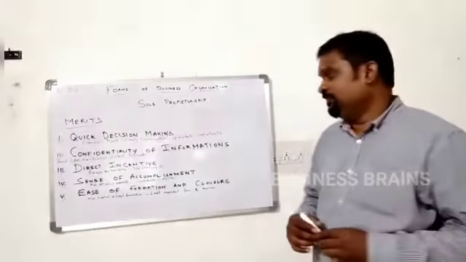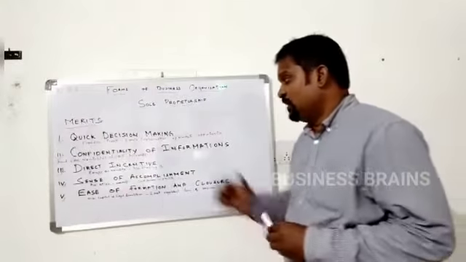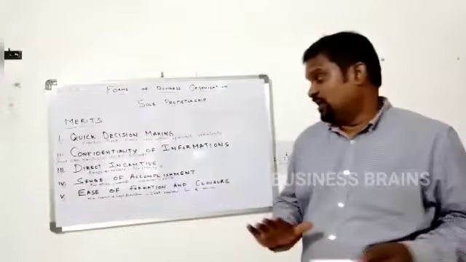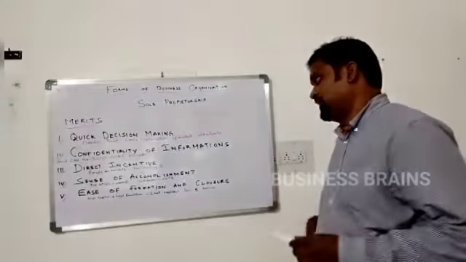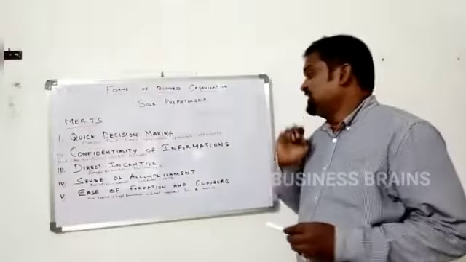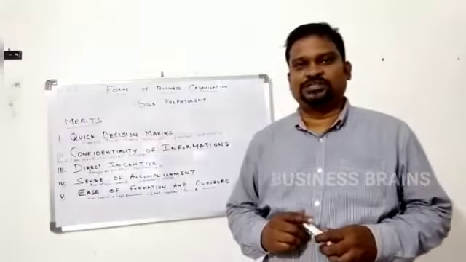We have already seen that a sole proprietorship requires minimum capital and minimum legal formalities to start. This is the least regulated form of business. So these are the merits of sole proprietorship.